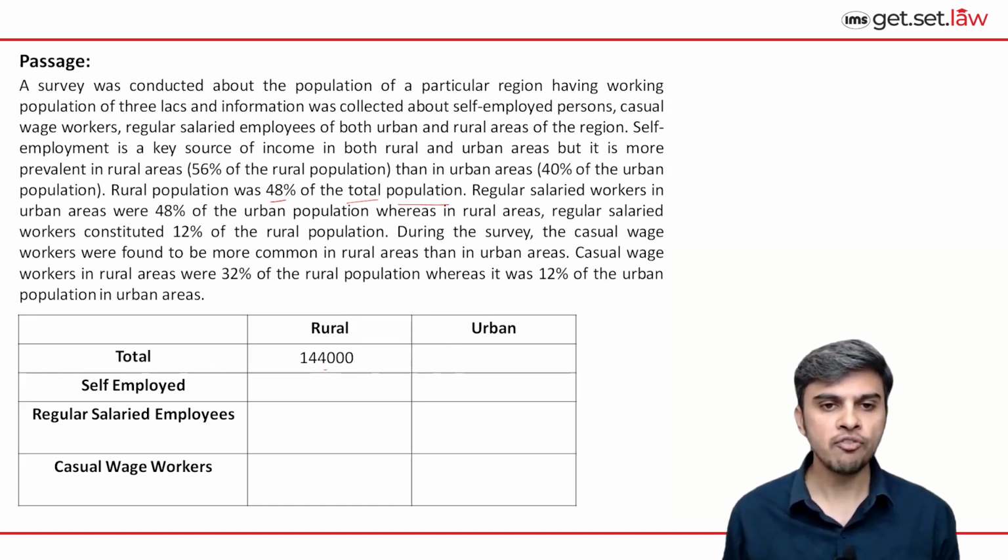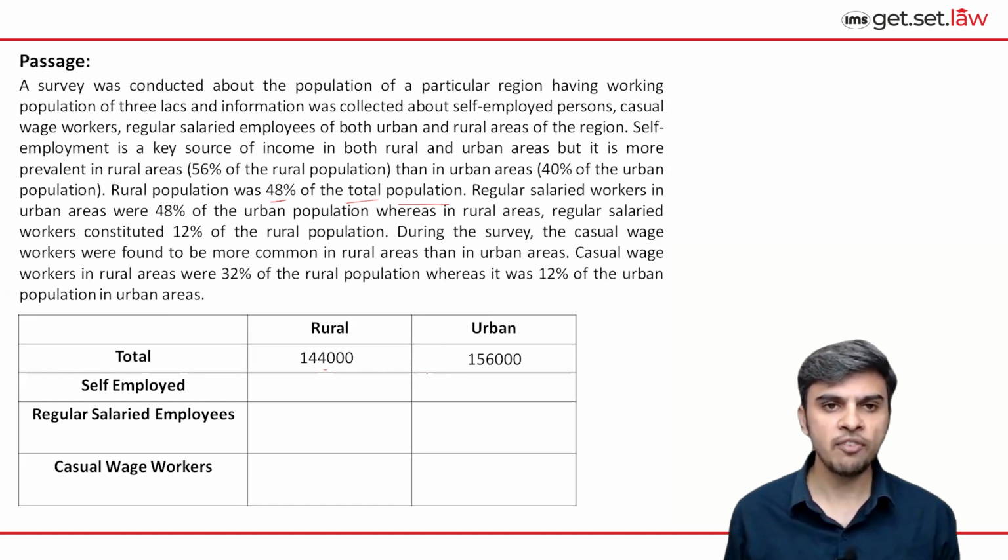For urban population, if 48% is rural, means remaining 100% minus 48% is 52%. So 52% should be urban population. So 52 upon 100 into 3 lakhs. So we get 52 into 3 is 156. So we get 1,56,000 as our urban population.